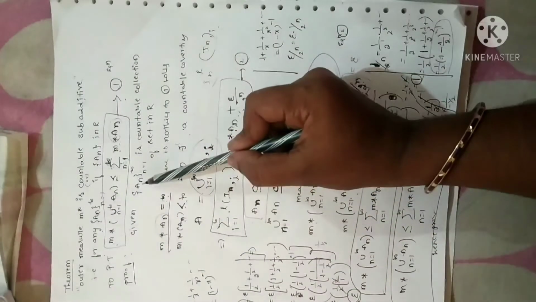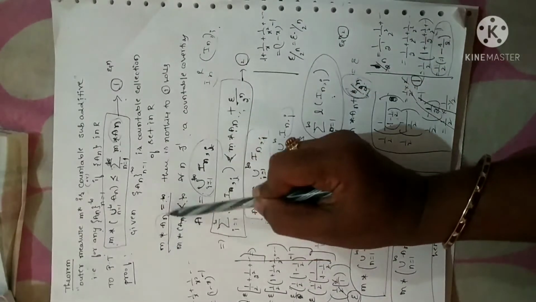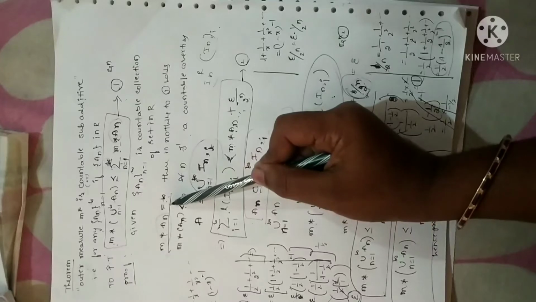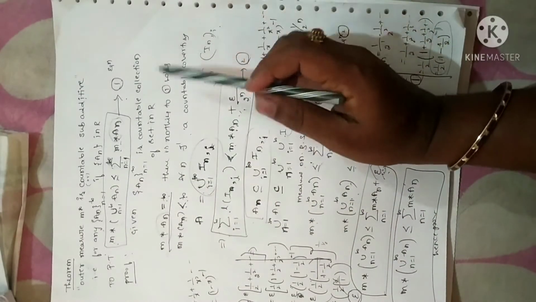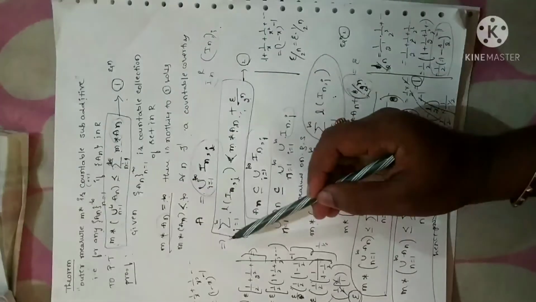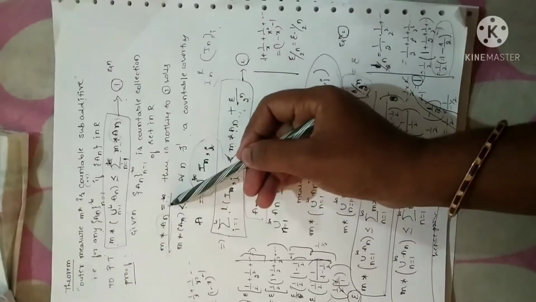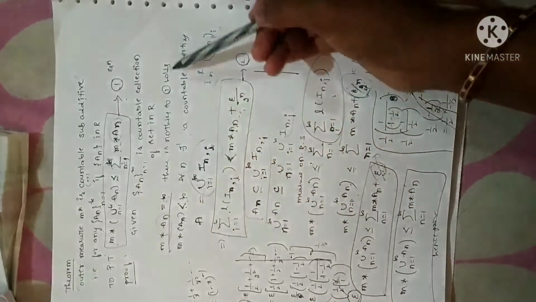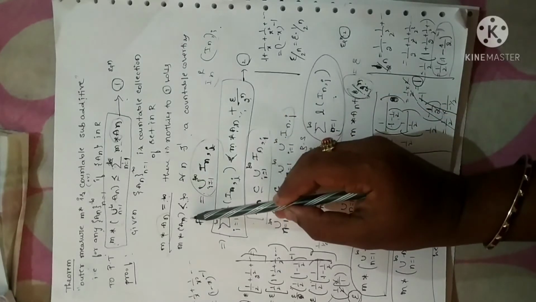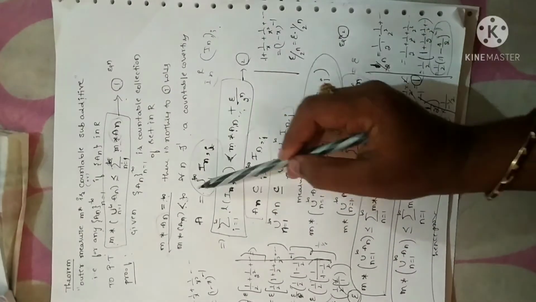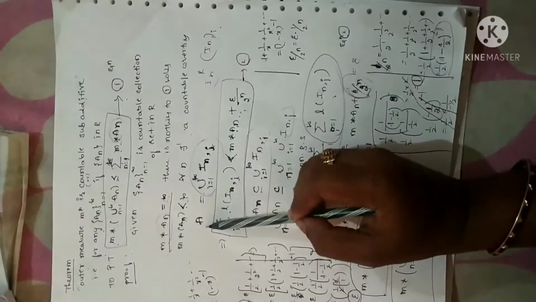Fine. Now, let me choose an as a countable collection of sets. Then two cases arise. If measure of an is equal to infinity, then there is nothing to prove, because I already have an infinite number of collections here. Suppose it is equal to infinity, we cannot prove for all the infinite values, so that should be less than infinity. Second case, if it is less than infinity, then there is a countable covering such that I have taken a countable cover of all the open intervals and I have assumed that open interval as A.